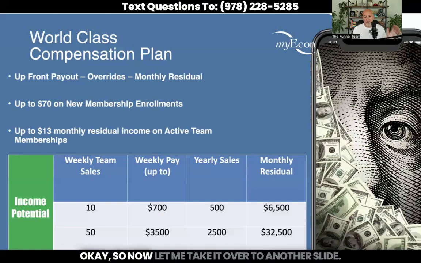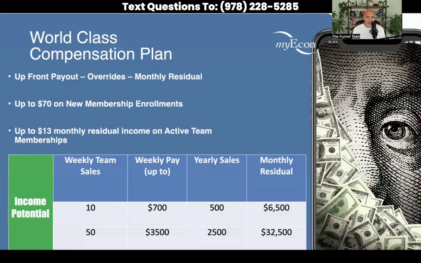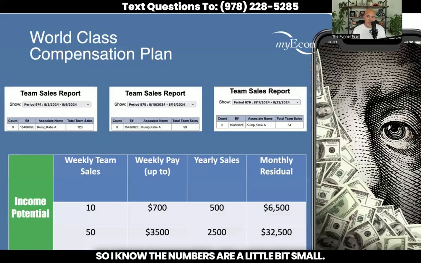Okay. So now let me take it over to another slide. I know the numbers are a little bit small. You might have to squint to really see what's going on here, but these are my team sales. Now, full disclosure, I have two accounts. I have an account for my wife and I have an account for me, meaning, yes, we double dip into the compensation plan, which you guys can very much do.